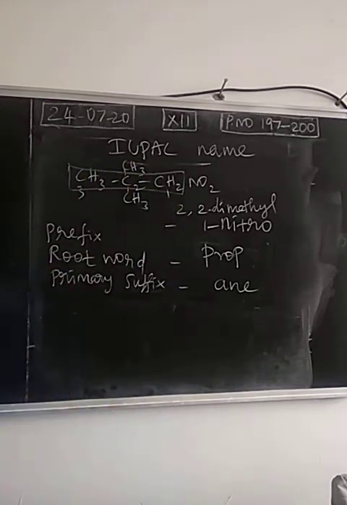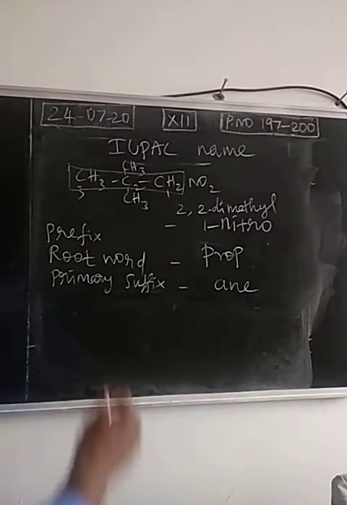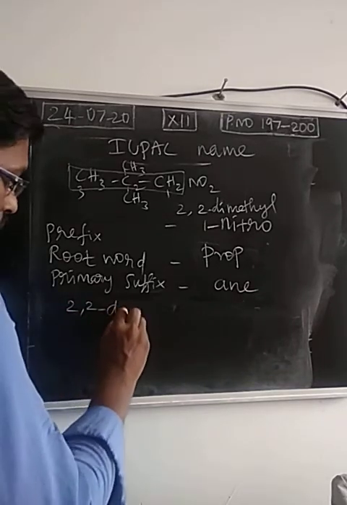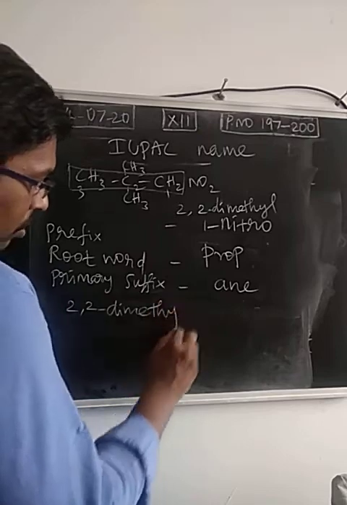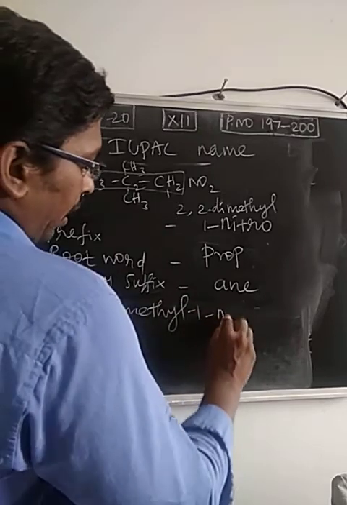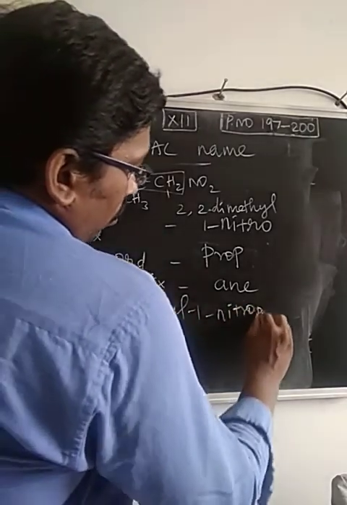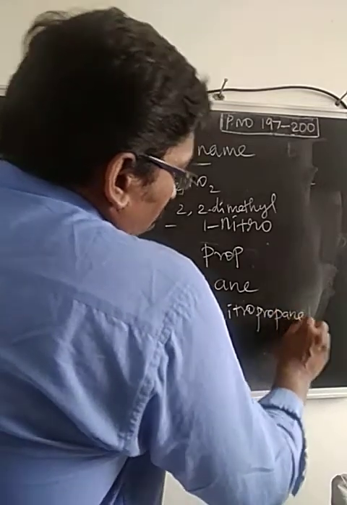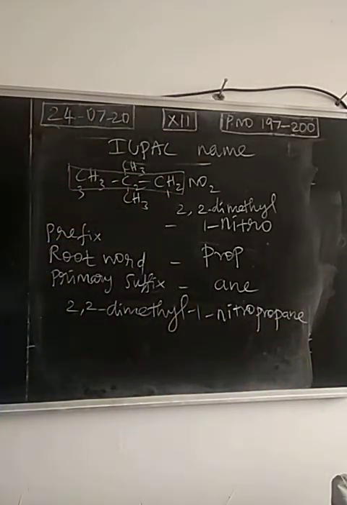In the longest chain there are only 3 carbon atoms, root word prop, primary suffix ane. So this is 2, 2 dimethyl, 1 nitro, propane.